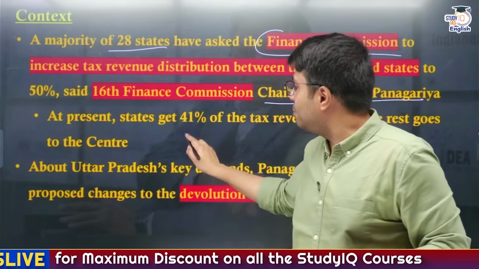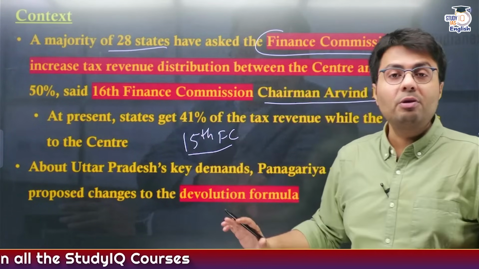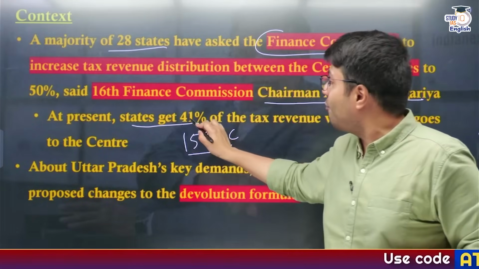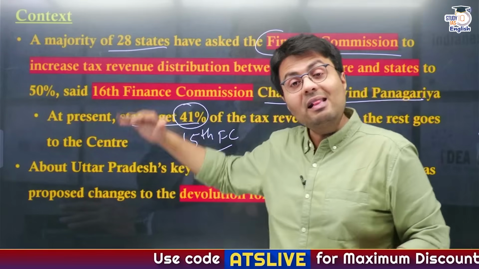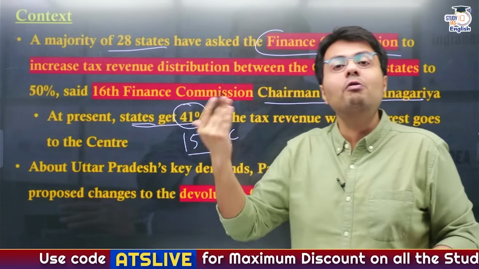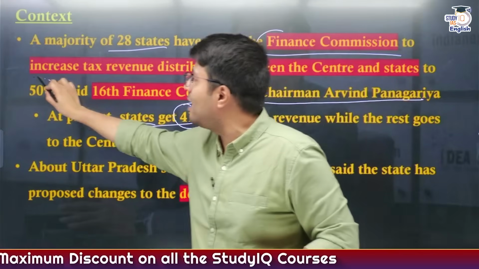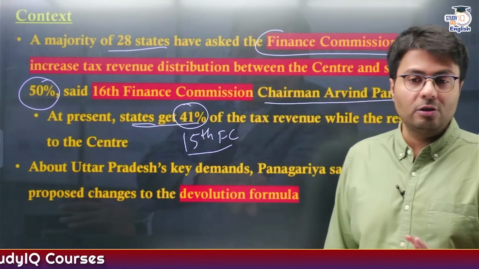Now, earlier, as per the recommendations of the 15th Finance Commission, the central government should share 41% of its net proceeds of taxes with state governments. And this time the state governments are demanding more money. Rather than 41%, the state governments have highlighted, please allocate 50% of the total net proceeds of taxes to us.